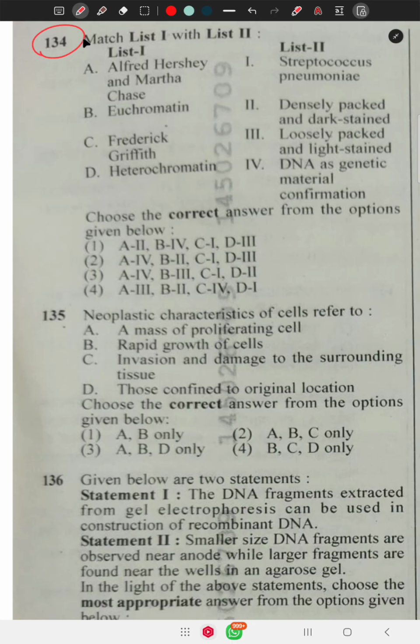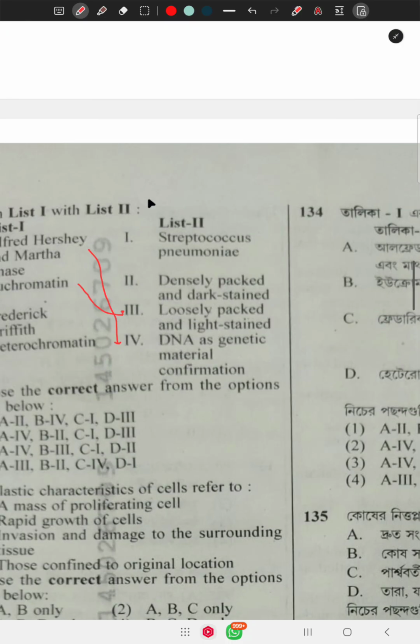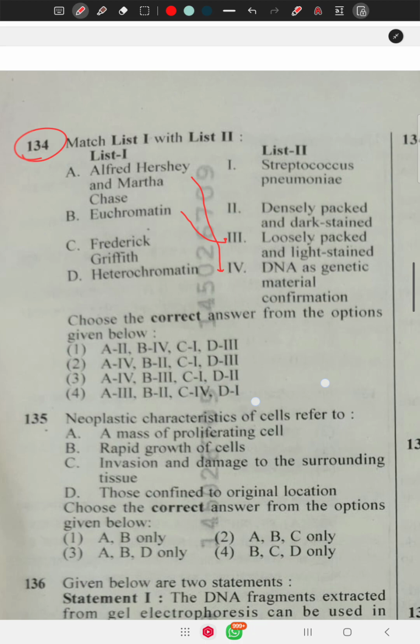Question 134 says, match list 1 with list 2. Alfred Hershey and Martha Chase, DNA as a genetic material. Euchromatin is loosely packed and light stained. Frederick Griffith, Streptococcus pneumoniae.